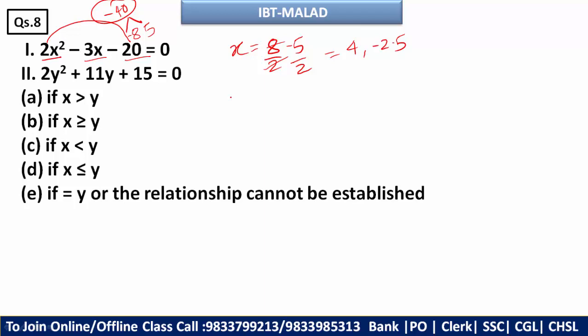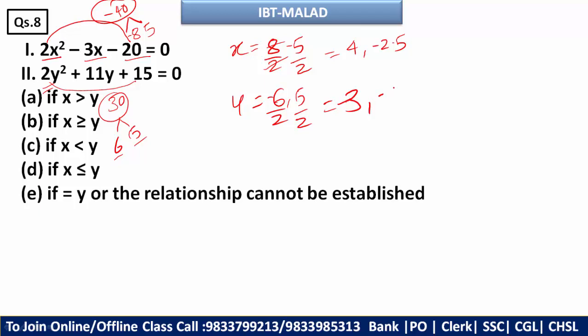Now I'll talk about y. So here 15 2s are 30 and 6 5s are 30, and here plus plus, so it will be plus. So you can say your answer will be minus 6 and minus 5. You need to divide by 2 as well here, because coefficient is 2. So minus 3, and here this will be minus 2.5.